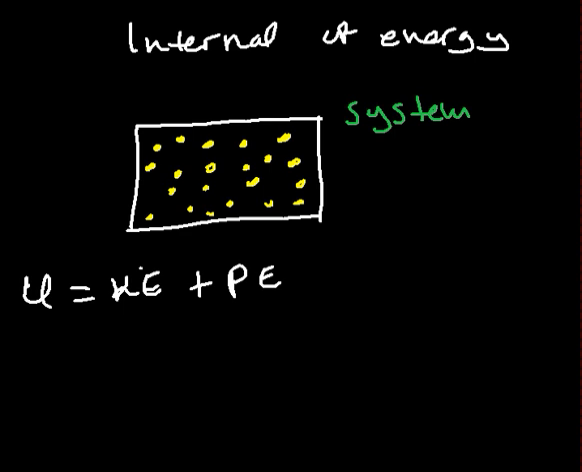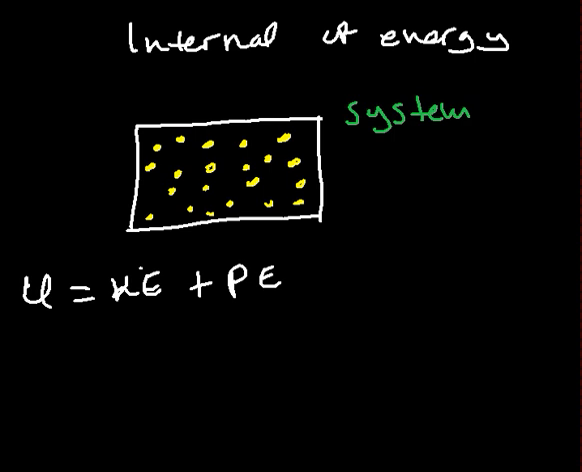So, if the kinetic energy of the system increases, it means the internal energy of the system also increases. If the potential energy of a system increases, it means the internal energy of the system also increases. But now let's see what actually causes the increase in the kinetic energy and the potential energy of a system.